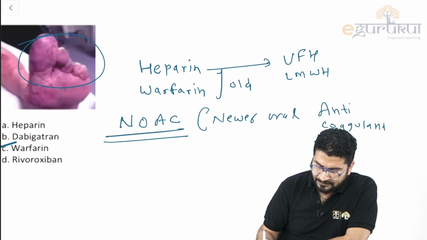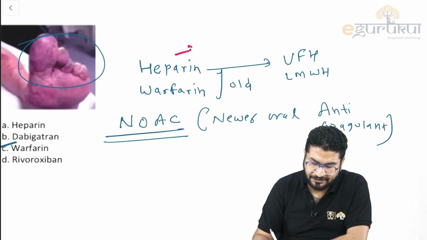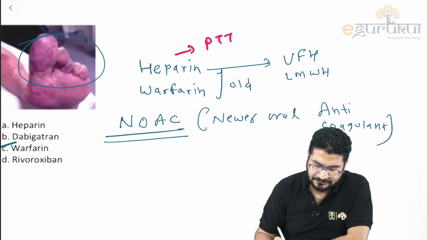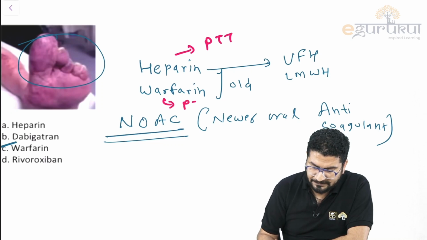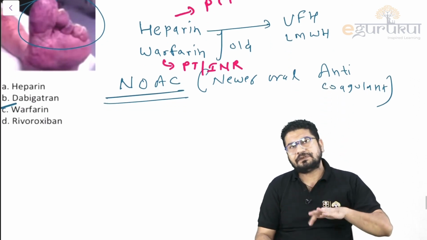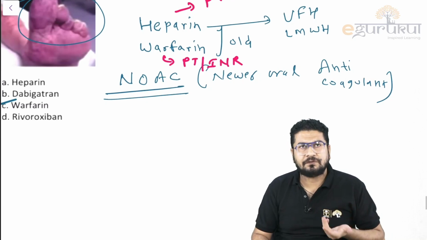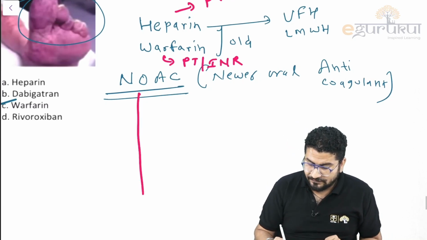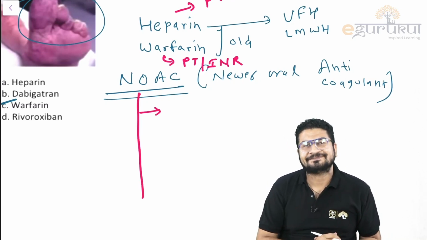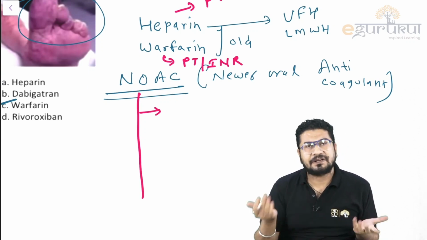So the point with heparin and warfarin is, whenever you are giving heparin, there can be toxicity, so you need to monitor this by PTT. For warfarin, you need to monitor this by PT or INR. So monitoring is needed. That's why we always deliver heparin or warfarin in the hospitals under supervision of a physician. Then what we give? We give newer oral anticoagulants. Newer anticoagulants, they don't need monitoring.